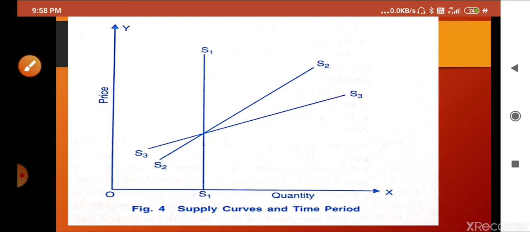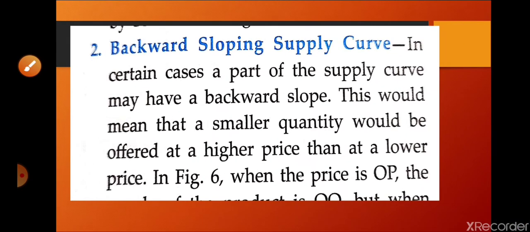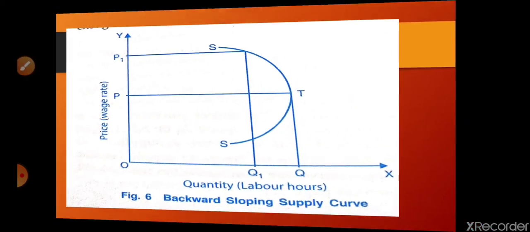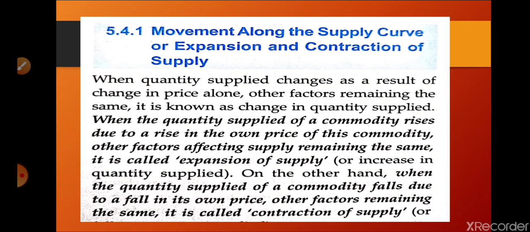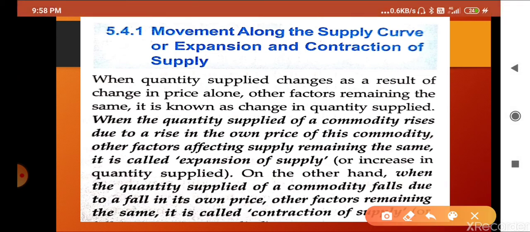So now we are going to discuss the next topic, or the last topic of this chapter, that is movement along the supply curve. We have discussed in the law of demand also that movement means the price and quantity relationship of the commodity is known as movement.